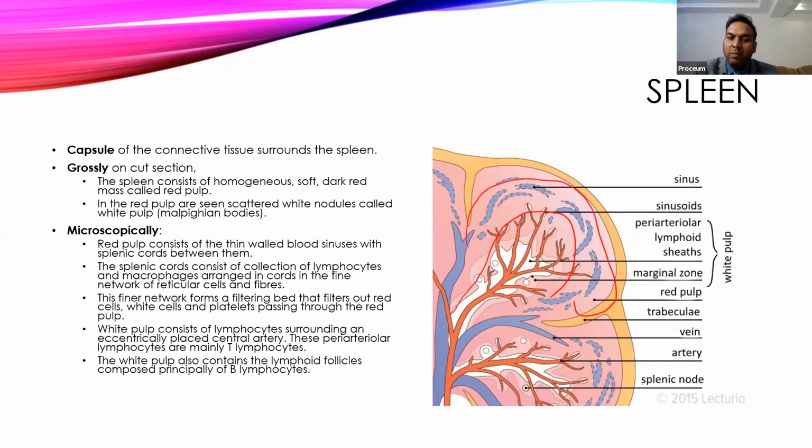The sinusoids will form the red pulp and the central portion will form the white pulp. In this white pulp, more of the B lymphocytes will be there, so it is like a B dependent area or T independent area. While the sinusoids usually contain red pulp, which usually contains T lymphocytes or T cells, that is usually the T or thymus dependent area of the spleen. The spleen also receives blood from almost all the body, including blood from the GI tract, and tries to analyze the situation. Any infection will be filtered into the spleen and phagocytosed by the various monocytes.